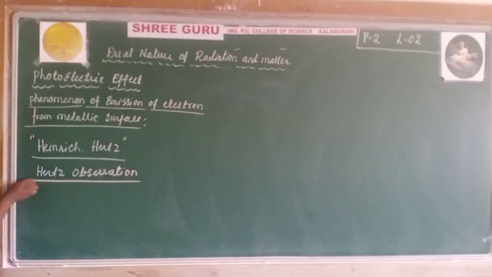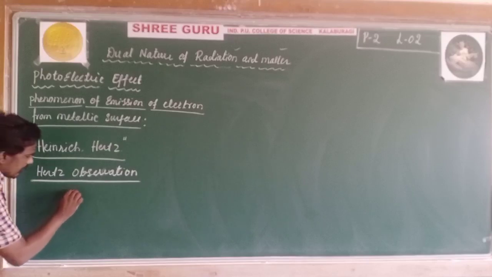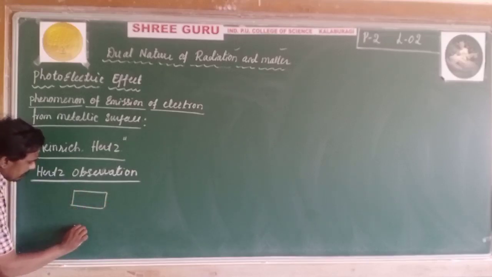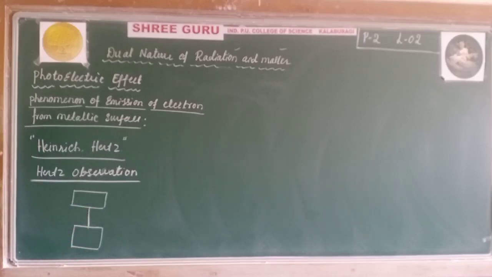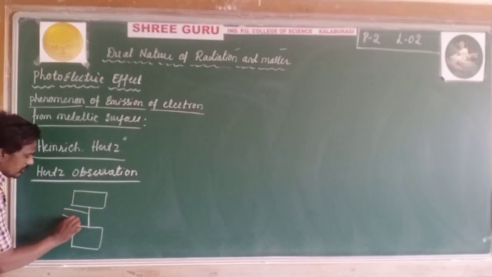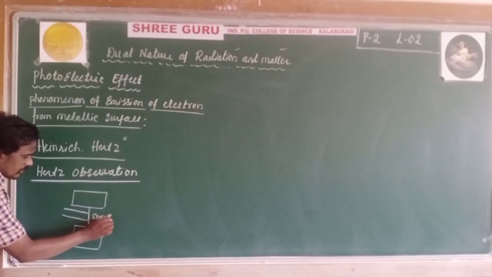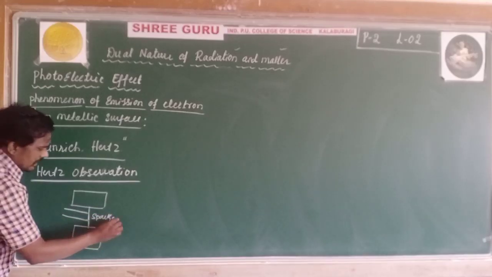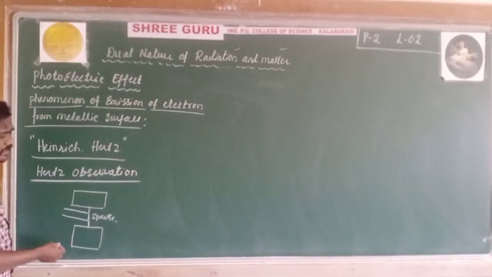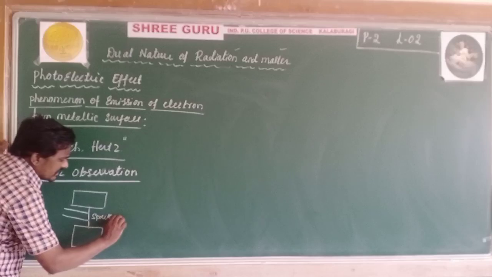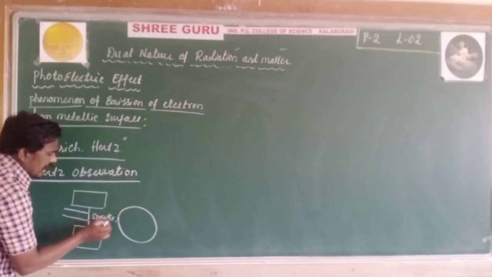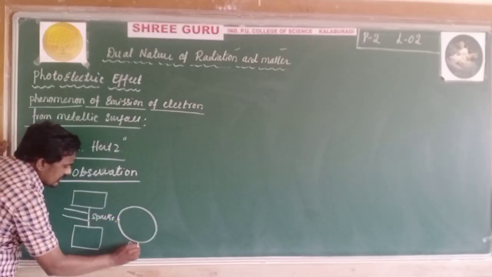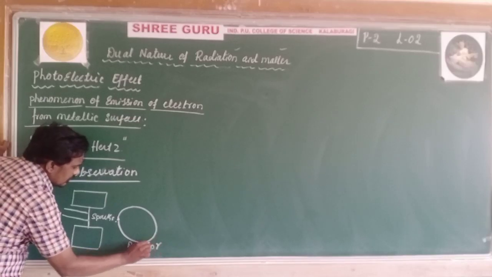Just to consider here a metallic surface. Between these conduction plates, a high voltage spark develops, and he kept a detector loop near this metallic surface.